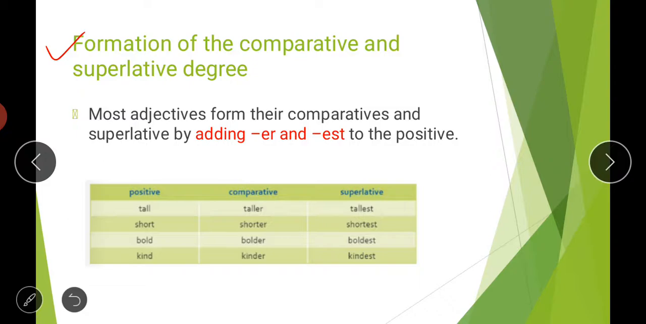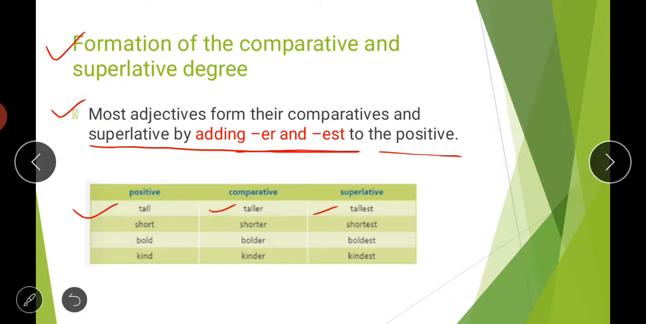Firstly, most adjectives form their comparatives and superlatives by adding er and est to the positive. We are saying most, but not all. So most adjectives form their comparatives and superlatives by adding er at the end of the positive word, and est with that positive word. For example, tall, taller, tallest. In case of comparative you add er, and in case of superlative you add est.